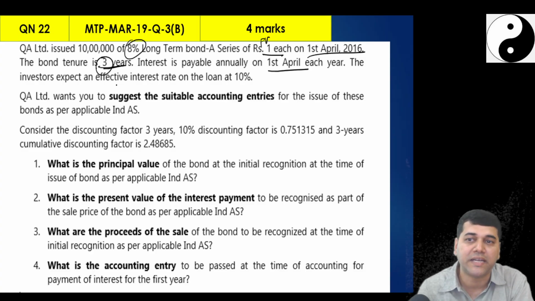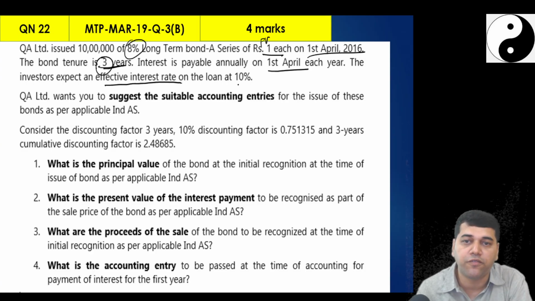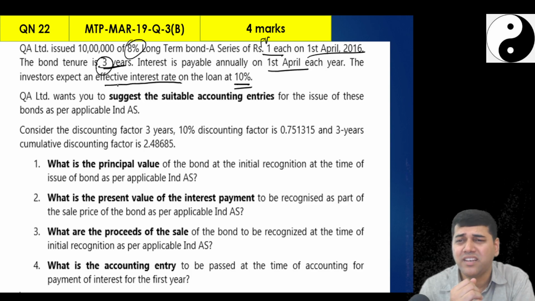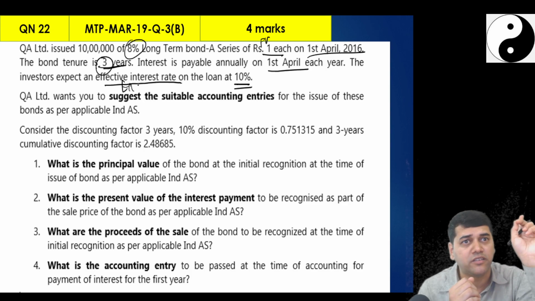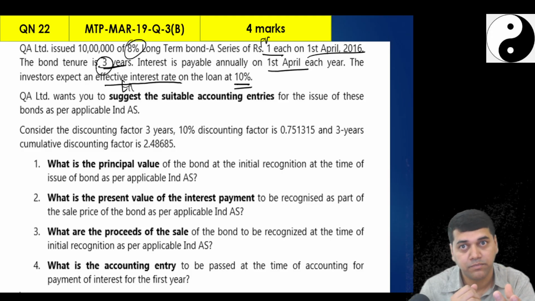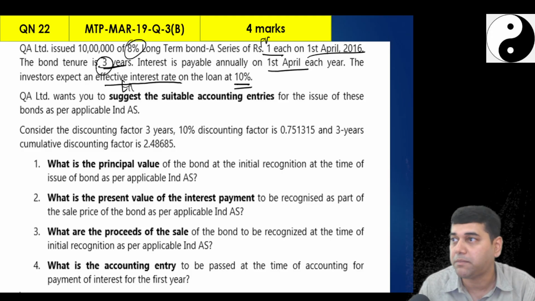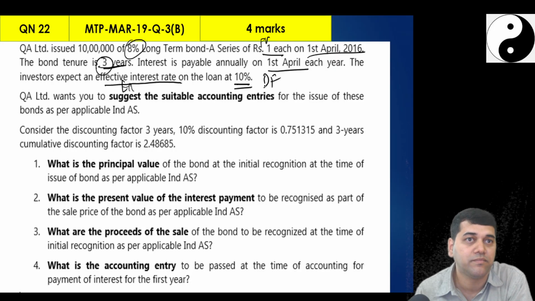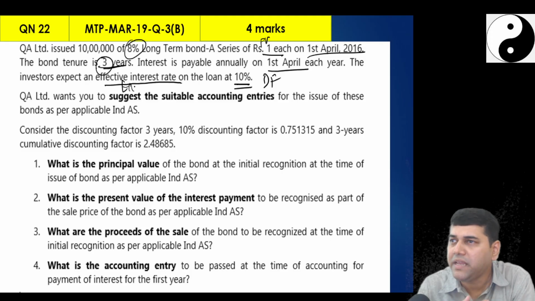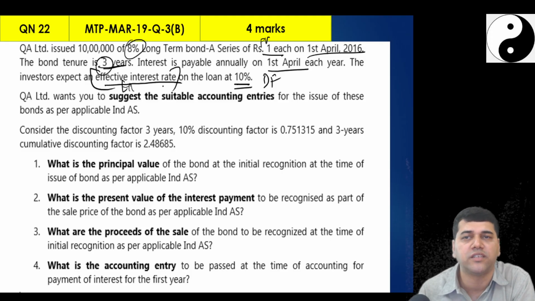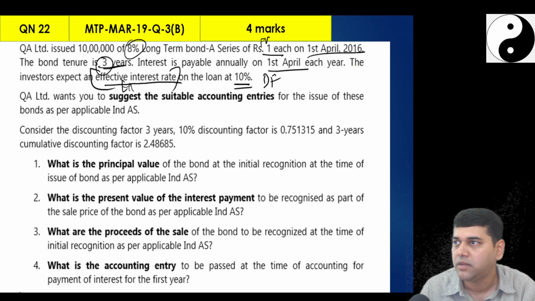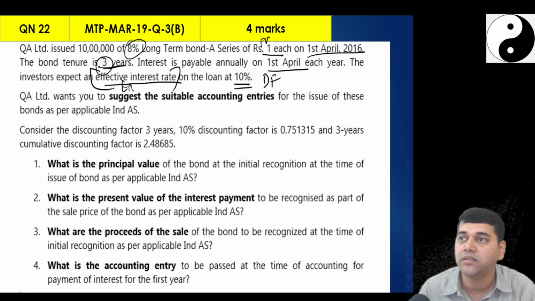The investors expect an effective interest rate of 10%. What is this effective interest rate of 10%? You say, sir, effective interest rate is that amortization. No, but see the language. Investors are expecting, that means the expectation is 10% discount factor. Simply, I say use the word called effective interest rate. Okay, no problem, they can use any English language. But what do we understand with this 10%? Market rate.